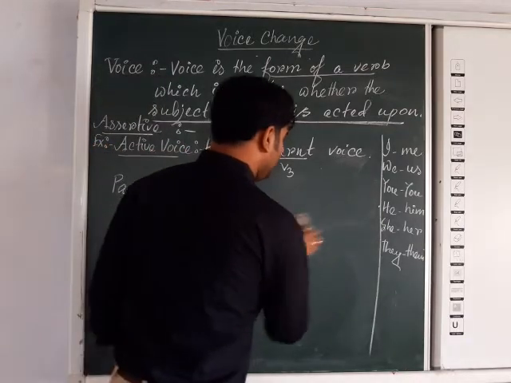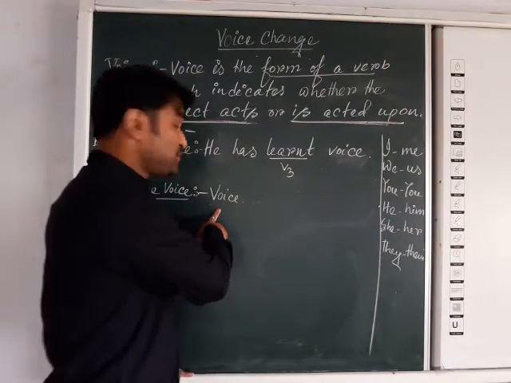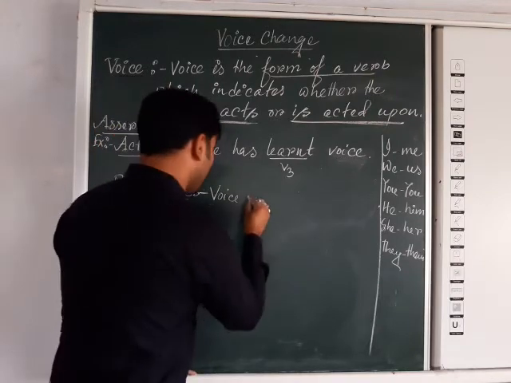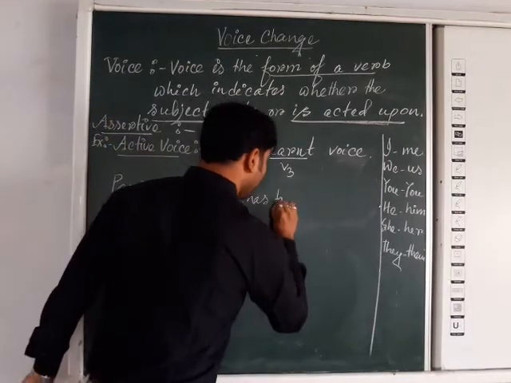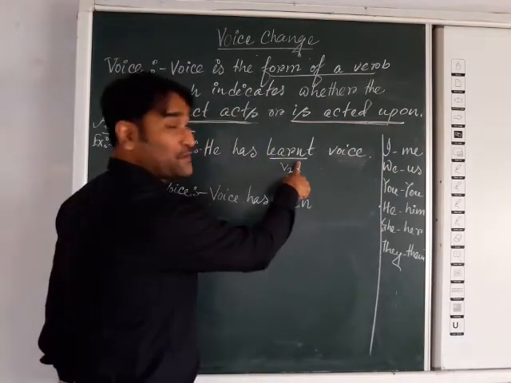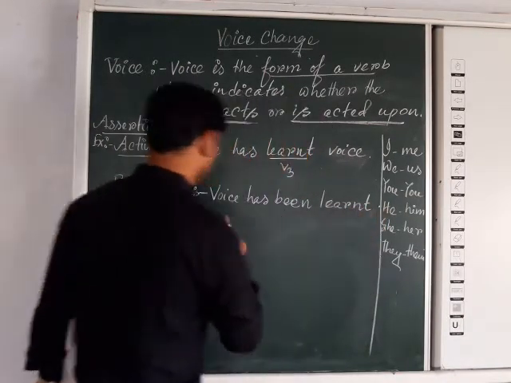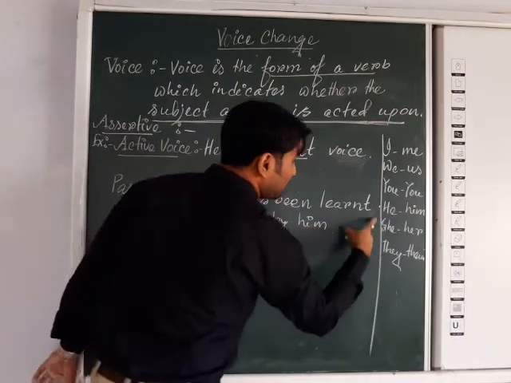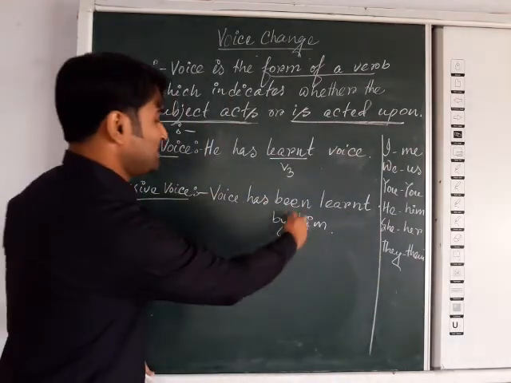Now the answer will be: voice has come here, the object becomes the subject. According to the subject, the verb will come, so voice has. Now as it is perfect tense, been will come, so has been. The voice has been learned, V3 form is already present, so just copy it. So voice has been learned by, here he, objective form will be him. So voice has been learned by him.